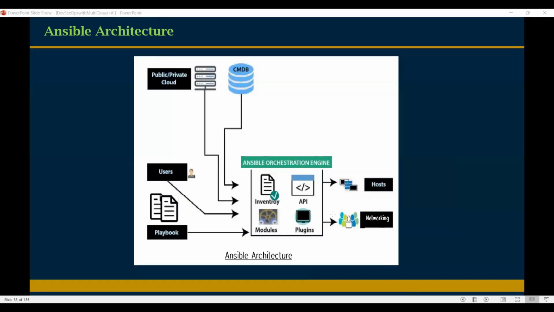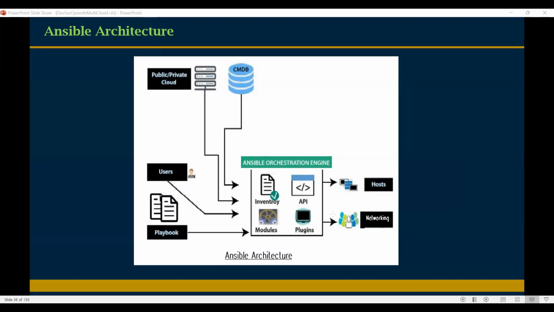In real-time projects we use shared folders, not pen drives or CD drives, because of firewalls. We always use shared drives, central repositories. From the central repo, we copy the software into the server and install Java. Once we install Java, we need to set environment variables.